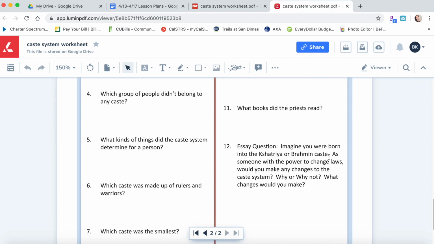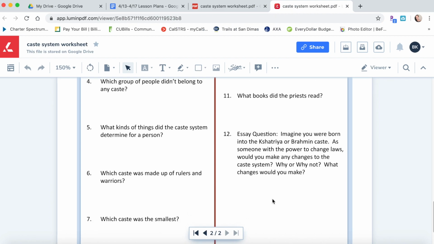Okay, so it says, imagine you were born into the Kshatriya or Brahmin caste. As someone with the power to change laws, would you make any changes to the caste system? Why or why not, and what changes would you make? So make sure that in your short paragraph that you answer these questions. You don't just say, oh, I would make changes, and then move on. Or, oh, I wouldn't make changes, and then move on. You've got to make sure that you are actually writing a fully developed paragraph, okay?